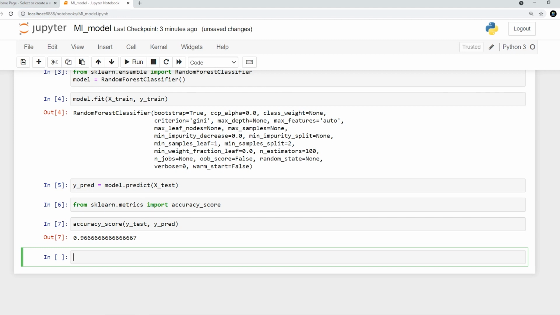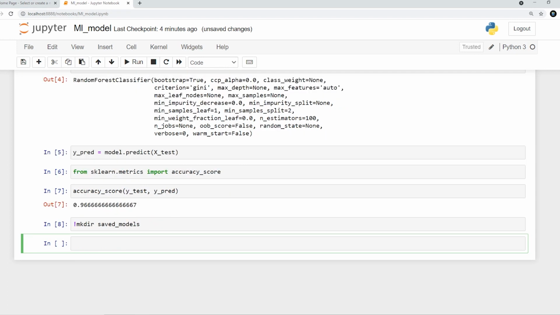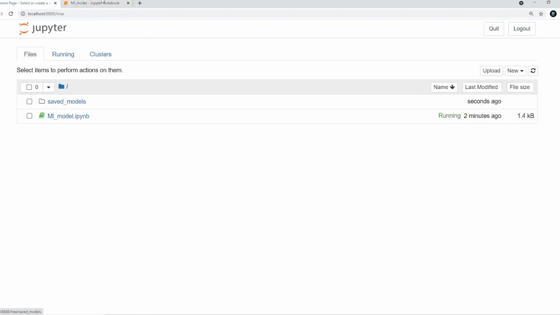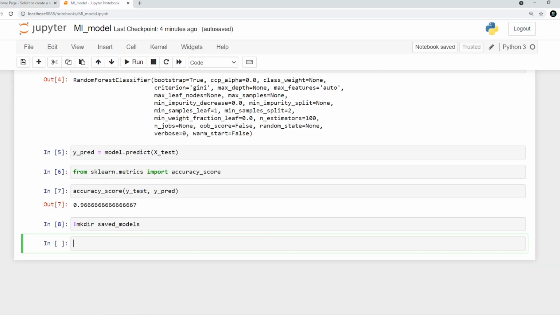Now what I'm going to do is save this model, so that we don't have to train it over and over again. We want something that is computationally inexpensive, so I'll say mkdir, that is make directory, and make a folder named saved_models. If I go over here, I can see saved_models is a directory that has been created. Now I want to save this random forest model, so I'll say from joblib import dump.